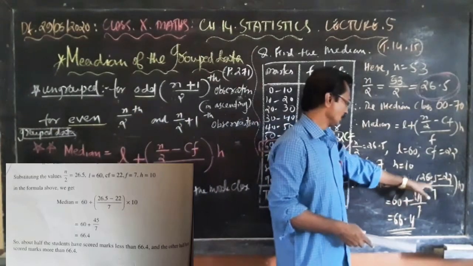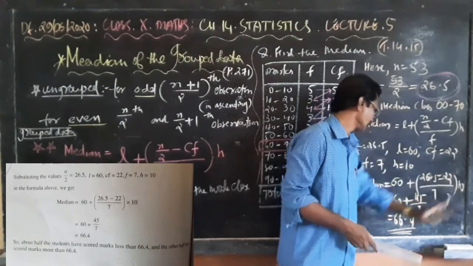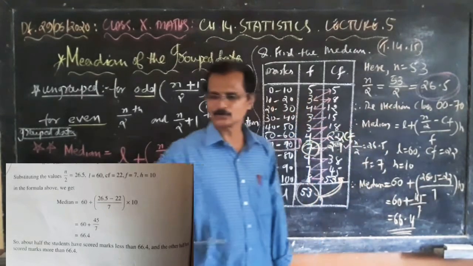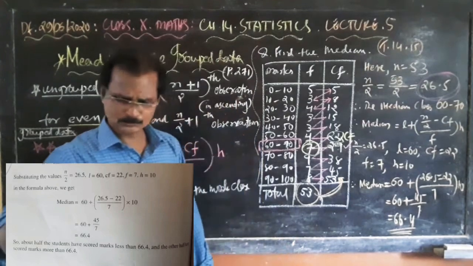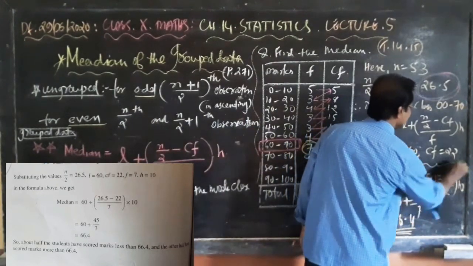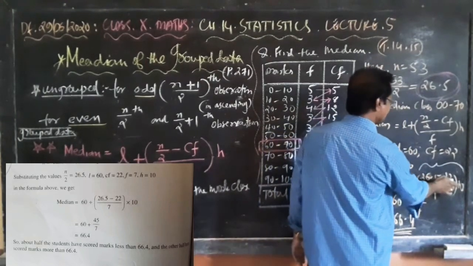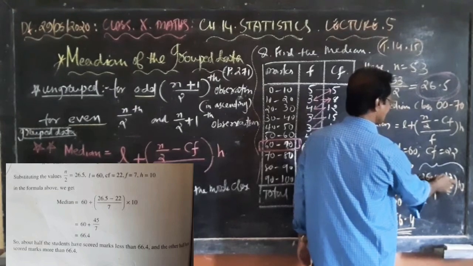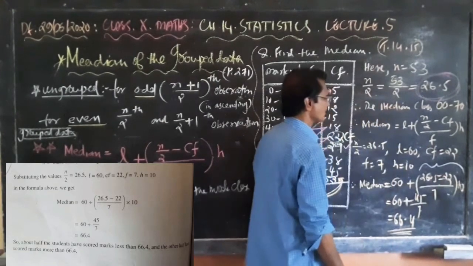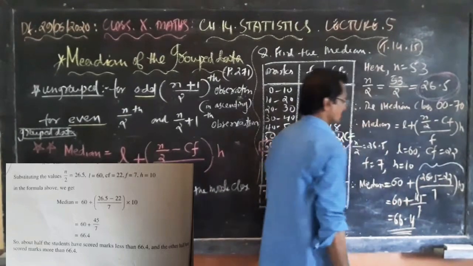60 plus 26.5 minus 22 divided by 7 into 10. How to solve this one? You need to complete this part, 60 should be kept there. 26.5 minus 22, that is 4.5.